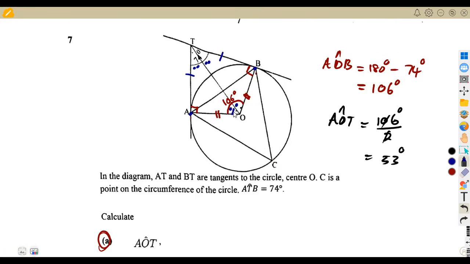So this part that we see is 53 degrees, and the other part is also 53 degrees. If we add these, we get the whole of this angle, which is 106 degrees.